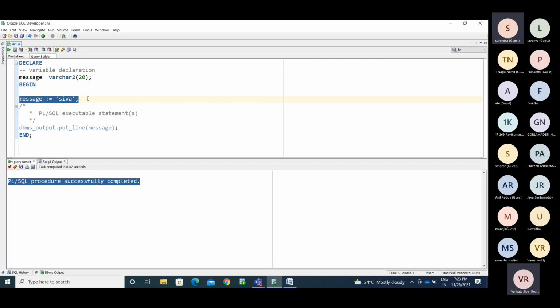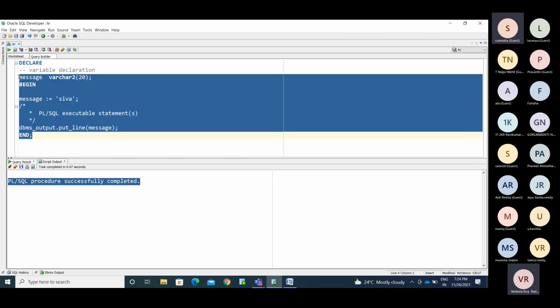Now I'm initializing the variable value. You declare the variable here, and I'm initializing the value to that variable. So a variable is a container to store information. To store any value, it may be a number data type, it may be a varchar, it may be a date, anything based on your declaration. If you have male and female, you need to make it like I said, male and female. The difference is the data type. Now I assign some value to the variable. Okay, now I'm calling this.